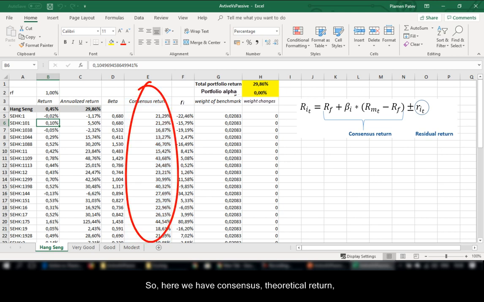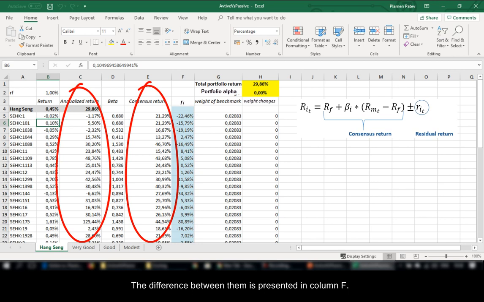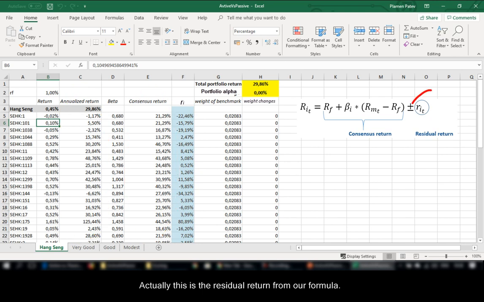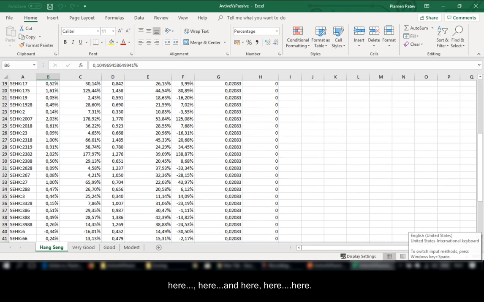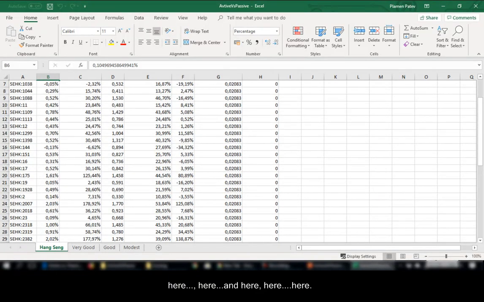So here we have the consensus theoretical return and here the real return. The difference between them is presented in column F. Actually, this is the residual return from our formula. As we can see, sometimes this part can have very extreme values. Here, here, and here, here, here.